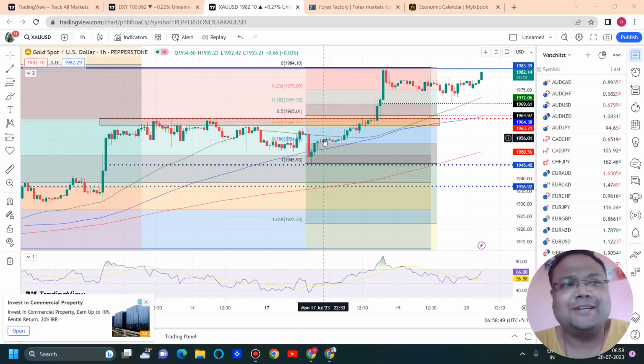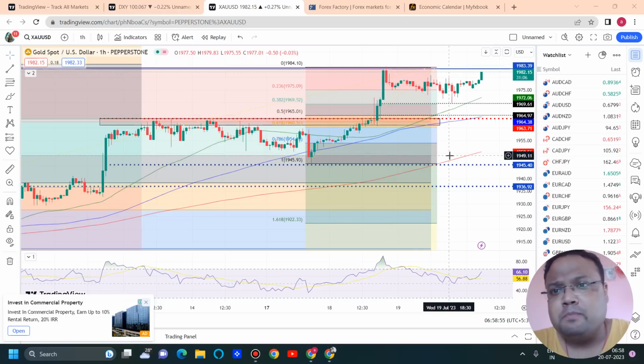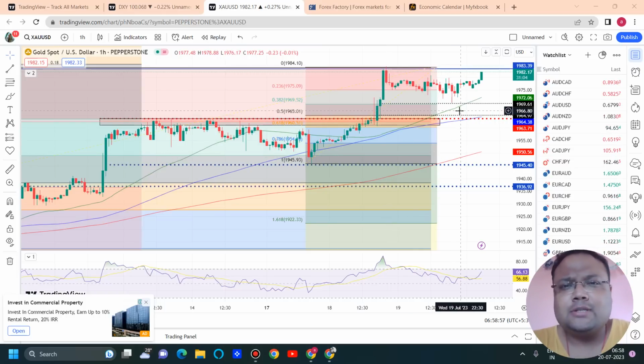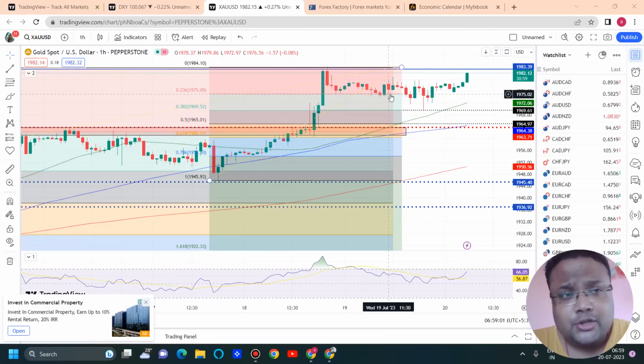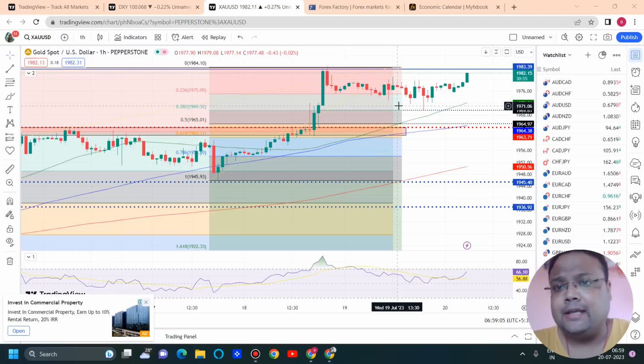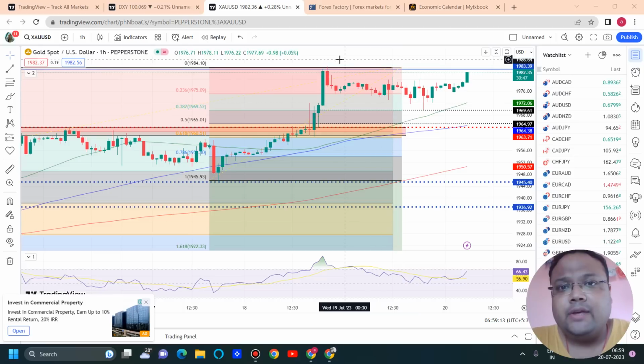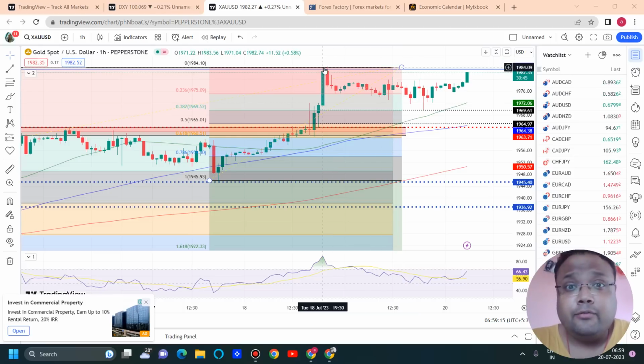So let's get started. My dear friends, this is the 1 hour chart of gold in front of us, and as you can see, things have not changed much. Our levels are more or less still very much intact. Yesterday there was some correction on the chart of gold and we saw that our level worked very nicely and the market bounced immediately, and right now gold is standing at 1982 and approaching the previous high of 1984.